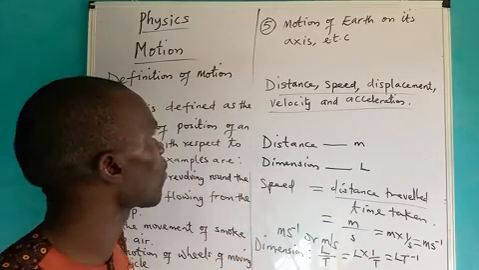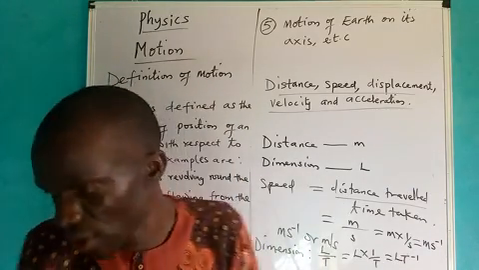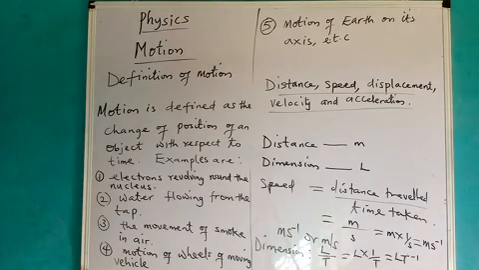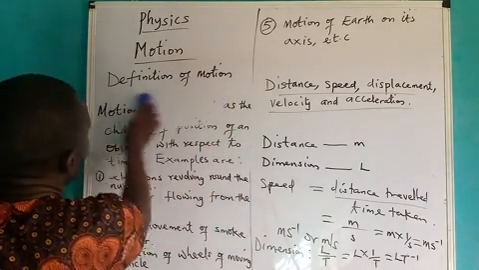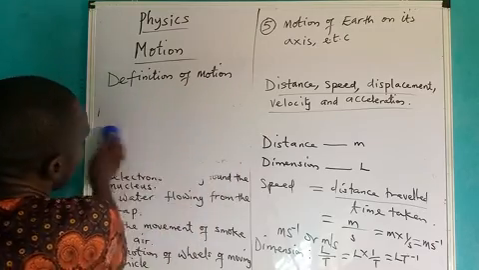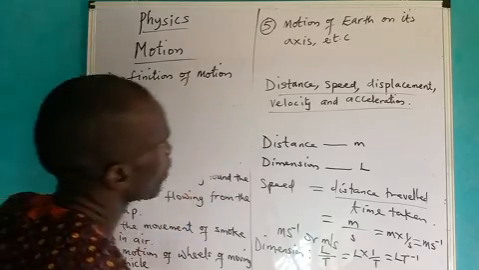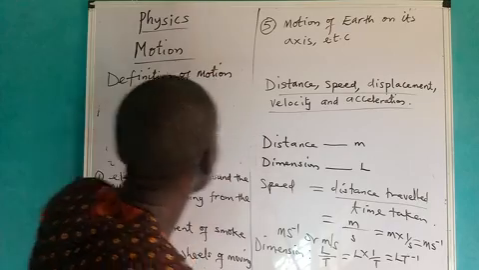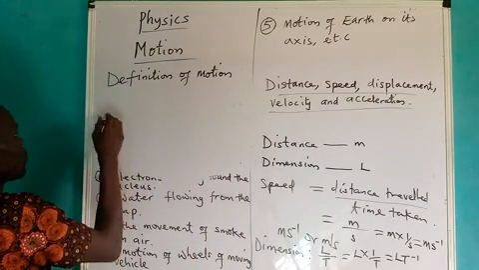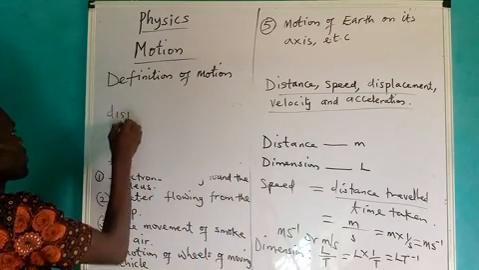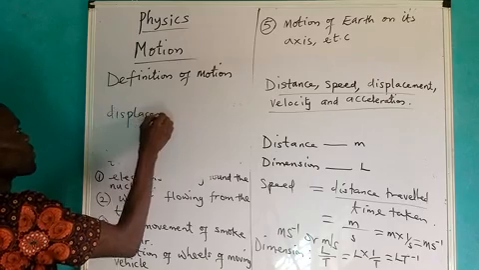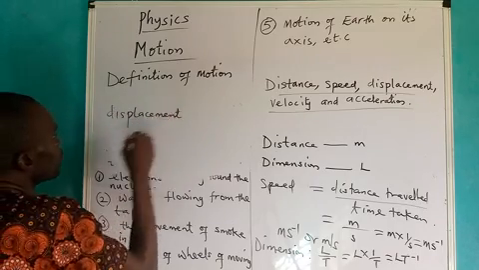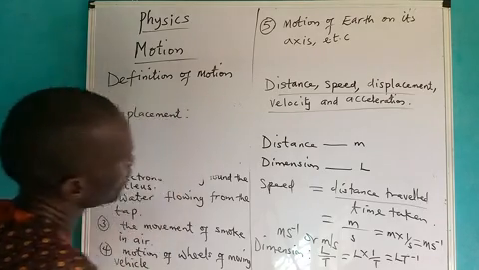Now that one there is for the speed. Let us now look at the one of acceleration on the board. Let me show you this side of the board. Okay, the next one is displacement. Now, what do we mean by displacement?